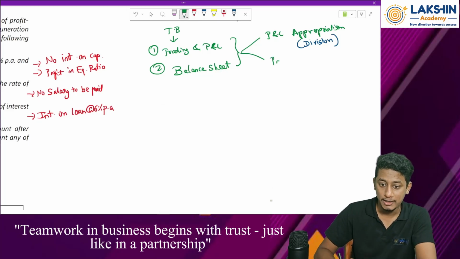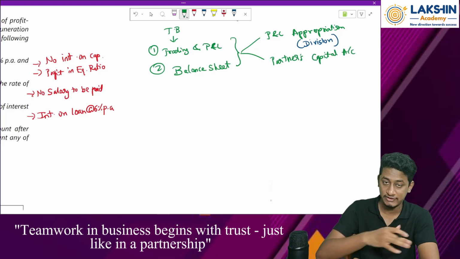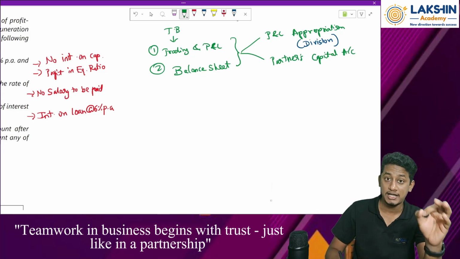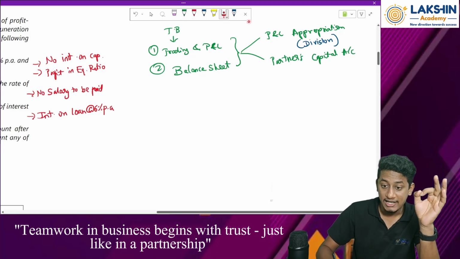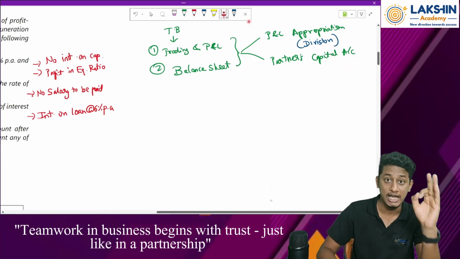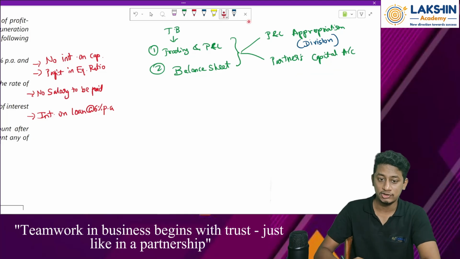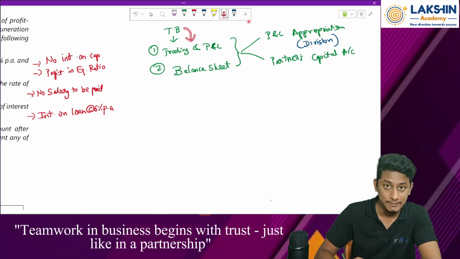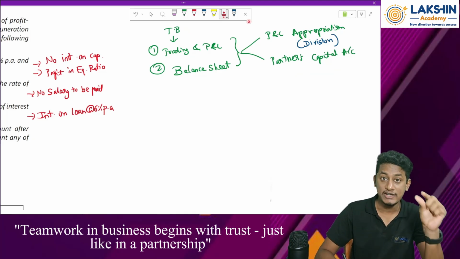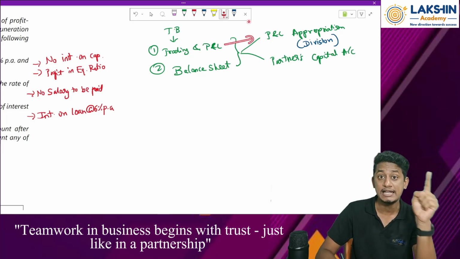Then we also prepare the partners' capital accounts, or current accounts, depending on fixed and fluctuating capitals, which we will deal with further. Where will the balance of this capital account go? To the balance sheet. On the liability side of the balance sheet, the capital balances will be taken. So what is the flow? From the trial balance we go to the trading and P&L account. Whatever profit we get from the trading and P&L account will be transferred to the P&L appropriation account.